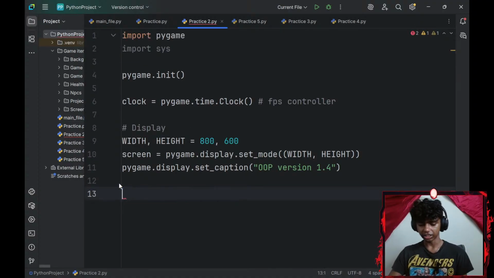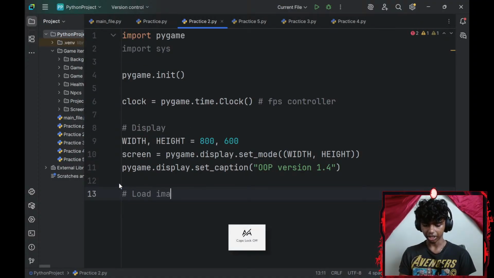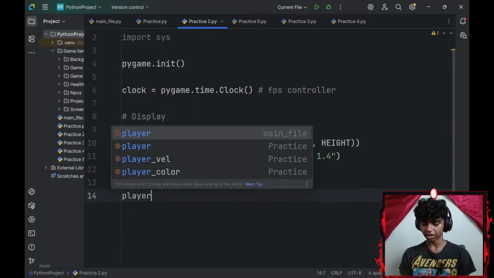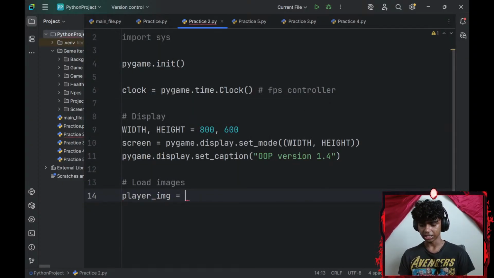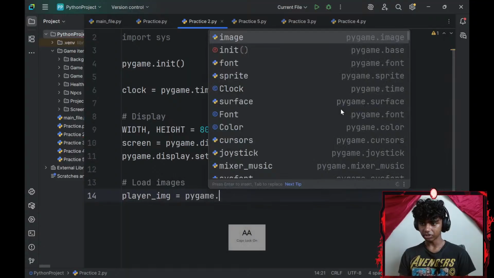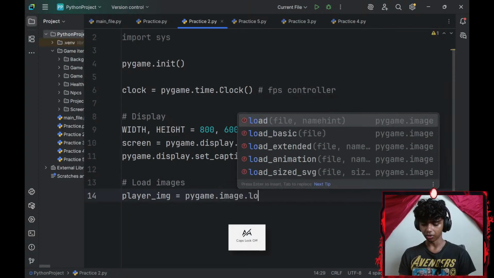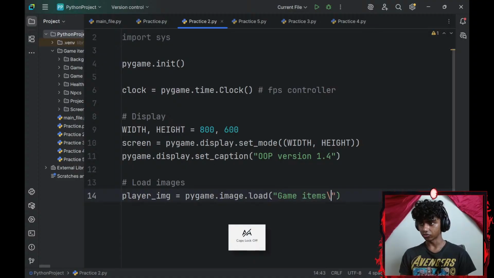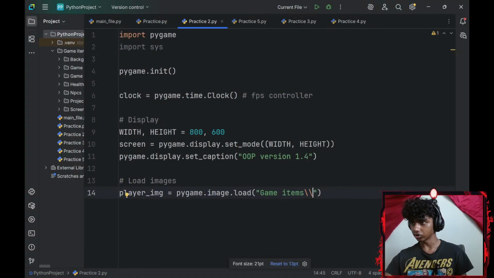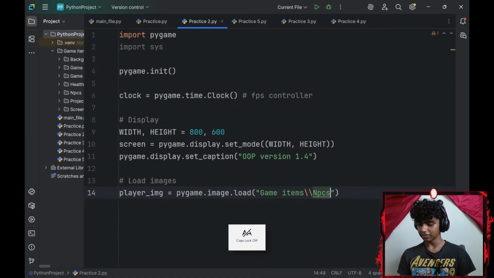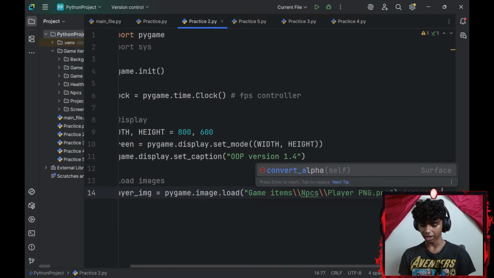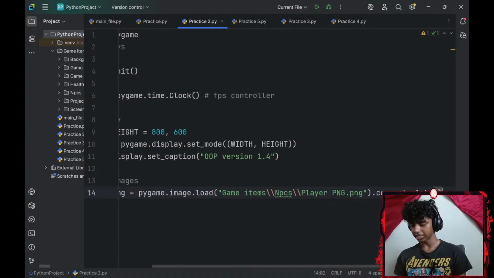Honestly, before I define a dunder init, let me go ahead and load my images. To load my images, let me go with my player_image. I'll create a variable. I'll set that equal to pygame.image.load. Then I'll give my image path. So my game items followed by 2 forward slashes, then my NPCs followed by 2 forward slashes. My player PNG, and I will convert this to alpha because it is a PNG.